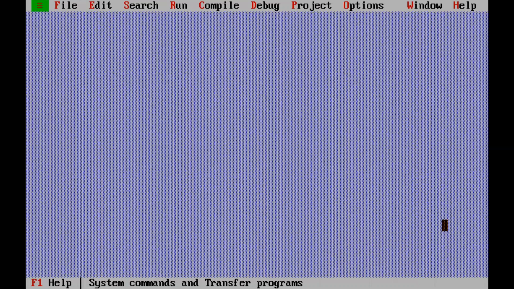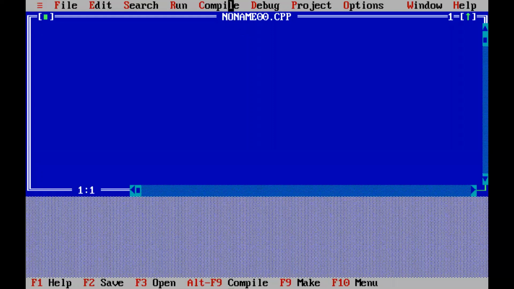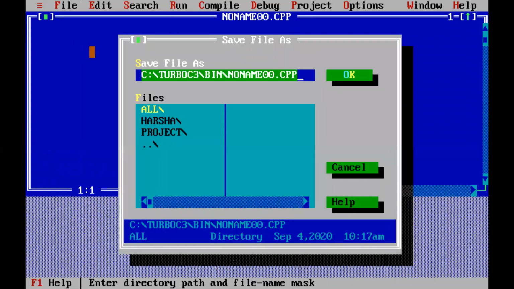So take Turbo C, take a new file. After that, you can see that it is named noname.cpp. First, you have to save the file, because if there is a power failure during execution, it will be lost. So you can name it prg1.c. You can give the extension as .c.